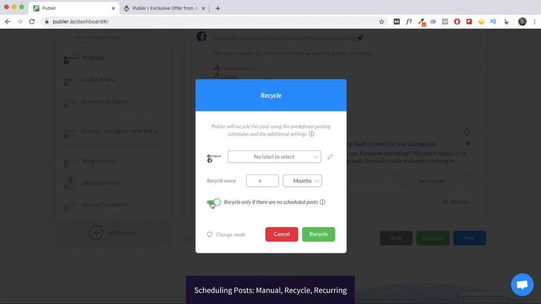So you can select this option if you would like the recycled post to go out only when there are no scheduled posts in your queue. So this is how you can recycle your posts.